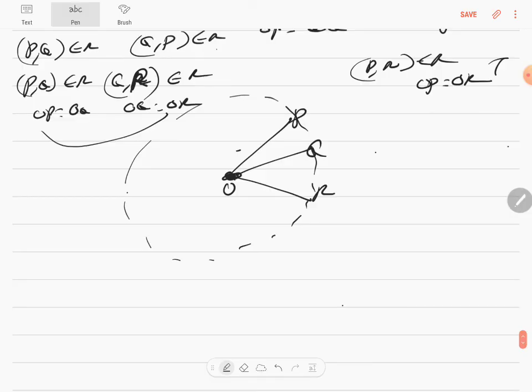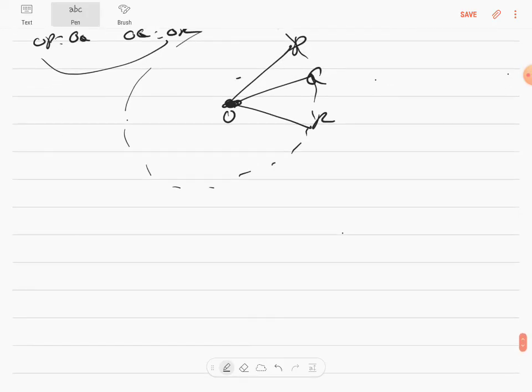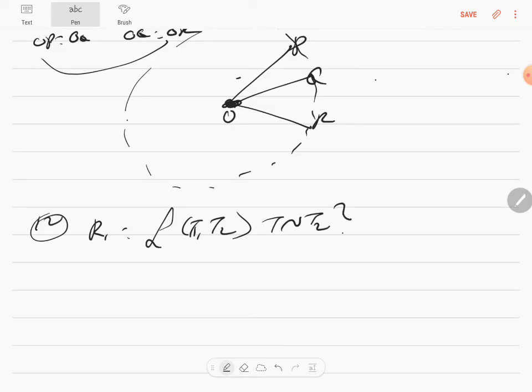In this, they would have asked, what can you say about these points P, Q, R? When you read the question, you'll understand. Let's go to the next question, the 12th question. It is about similarity: (T1, T2), where T1 is similar to T2. I don't have to do the sum because T1 is similar to T1. If T1 is similar to T2, T2 will be similar to T1. T1 similar to T2 and T2 similar to T3, then T1 will be similar to T3. Therefore, it's reflexive, symmetric and transitive. Nobody needs to teach you, you know it.